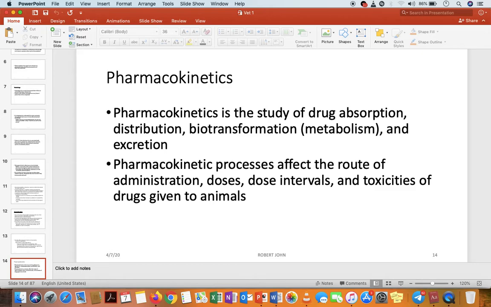So from pharmacokinetic factors, we can find out which amount of a drug can be transformed into a toxin. Yeah, that is from pharmacokinetics.